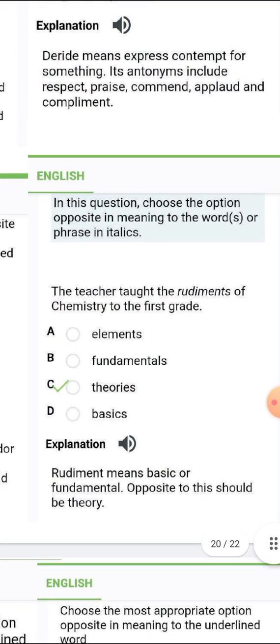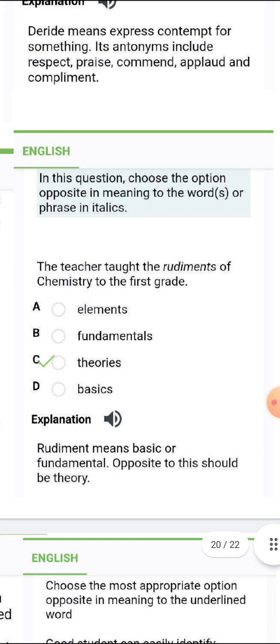All right, the next one there is rudiment. Rudiment, the opposite word is theory. So rudiment means basic or fundamental, so the opposite to this should be theory.